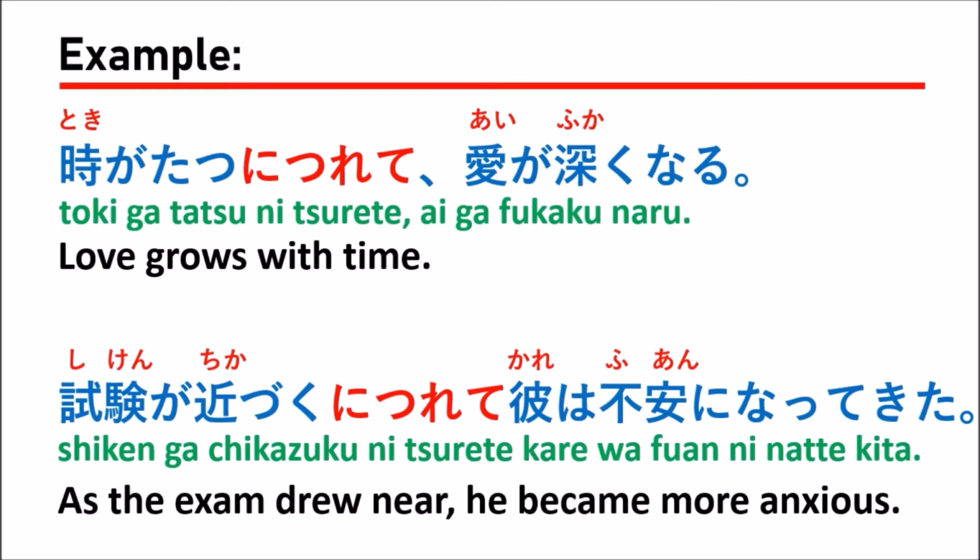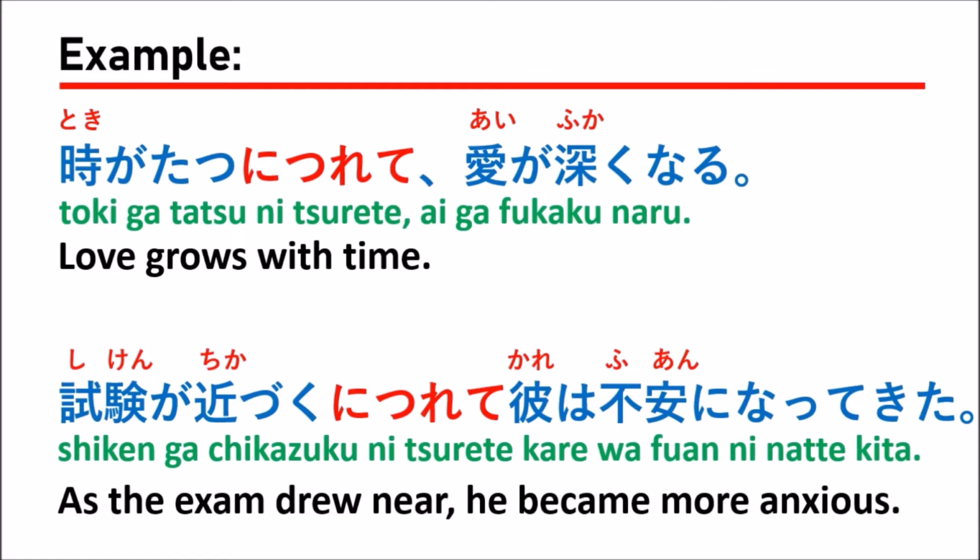So when the time is near, here chikazuku ni tsurete means your time is short, the shortest one, right? That means the situation that will happen is near.